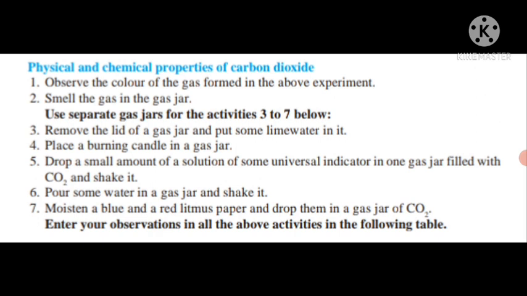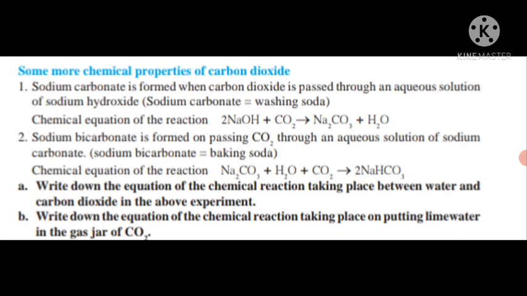There are some more chemical properties of carbon dioxide too. Number 1, sodium carbonate, that is Na2CO3. Sodium carbonate is formed when carbon dioxide is passed through an aqueous solution of sodium hydroxide, NaOH. The chemical equation is given: 2NaOH, sodium hydroxide, combines with CO2 to give Na2CO3, sodium carbonate, also known as washing soda, plus H2O. This is the first chemical property.